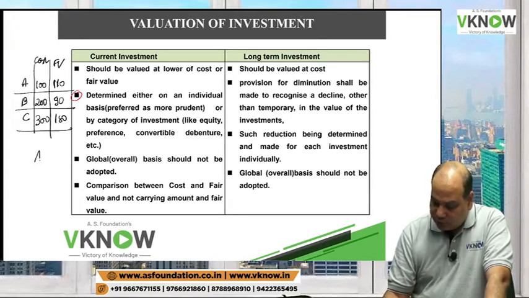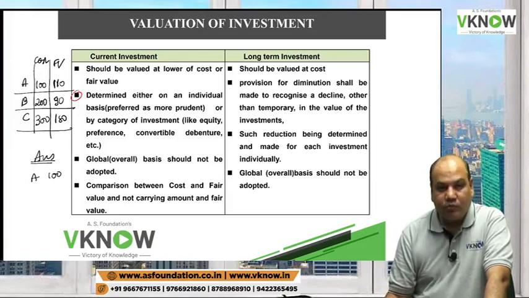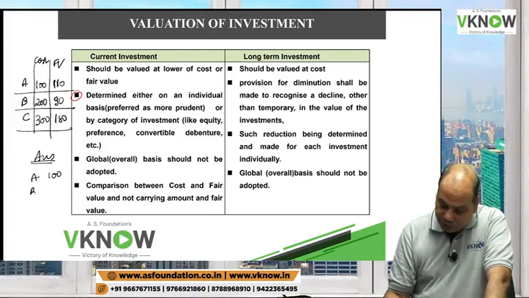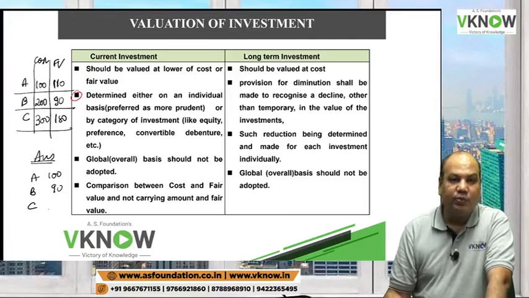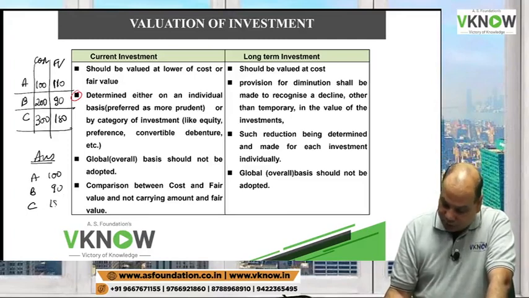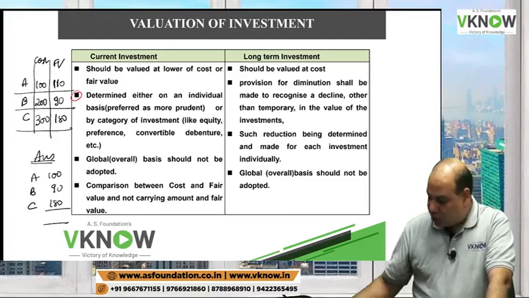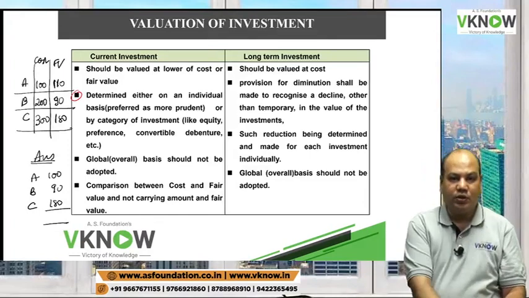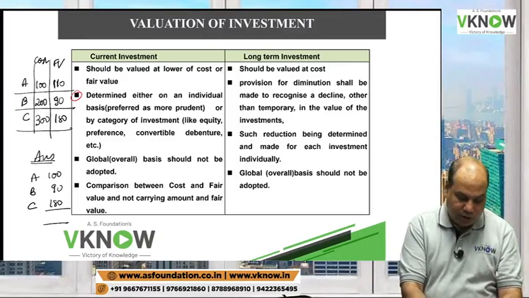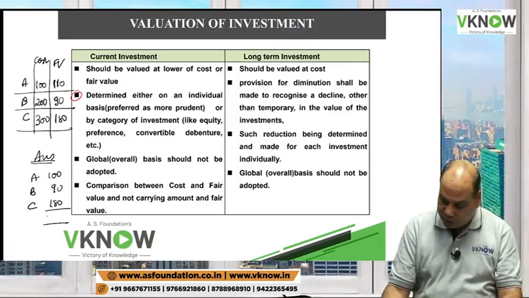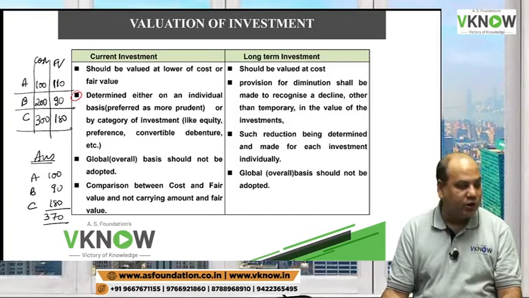So my answer will be, A will be valued at 100 rupees because cost is lower. B will be valued at 90 rupees because fair value is lower. And C will be valued at 180 because fair value is lower. So this will give me the lowest answer. This method gives me the lowest answer, 100 plus 90 plus 180, 370.